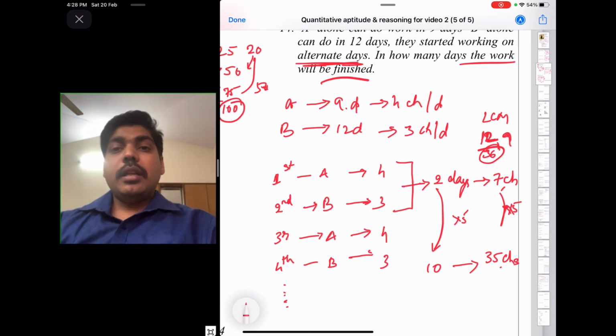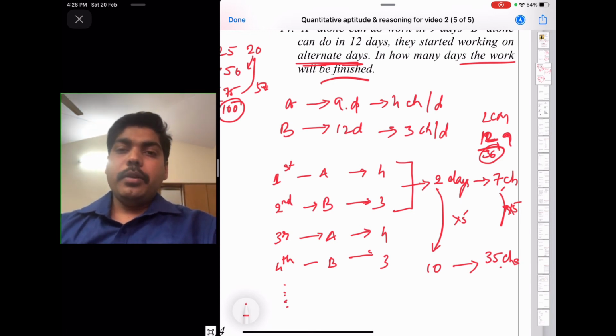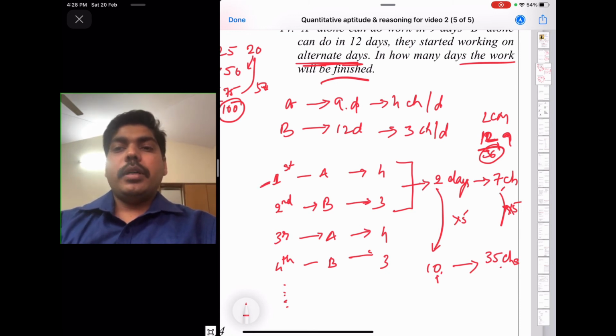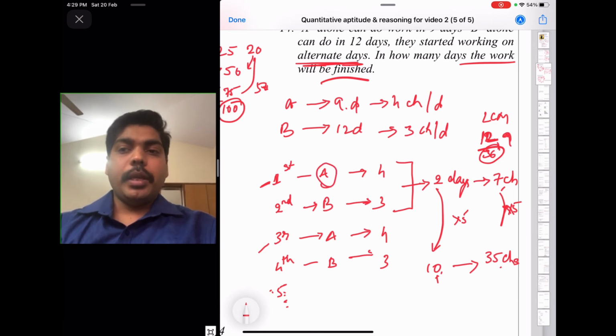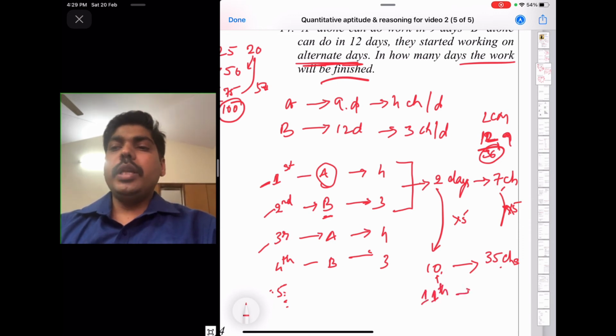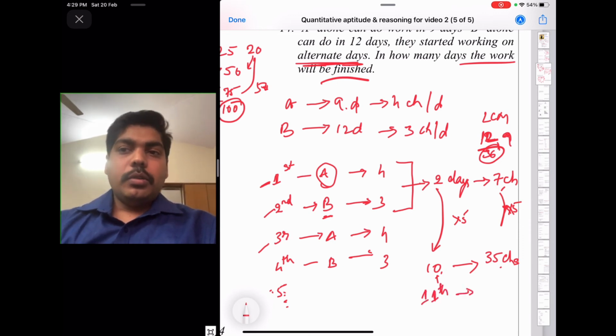Okay. So the 36th chair, that is the last chair to be arranged by who? So who will arrange the 36th chair? See, 10th is an even number. So for all odd numbers 1, 3, 5, who is coming? A is coming. For all even numbers B is coming. So on the 11th day, who will come? A will come. So A is the odd number.